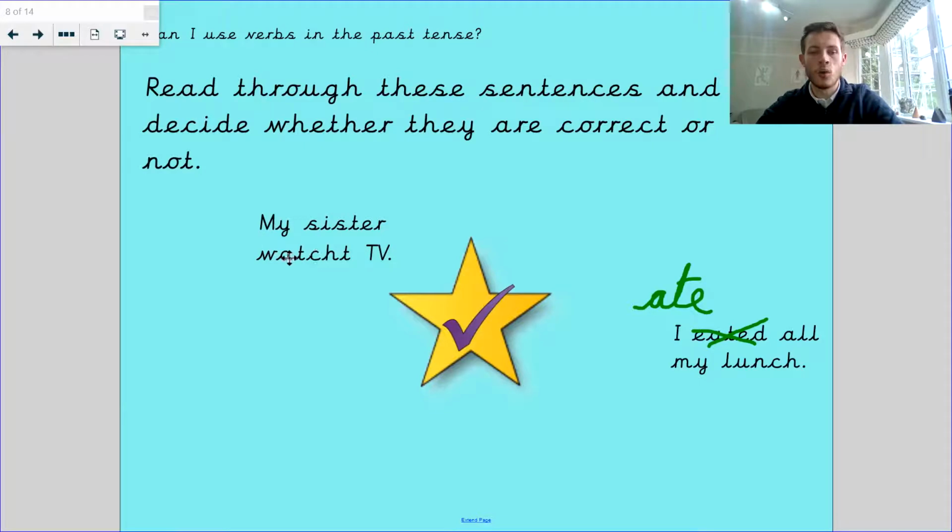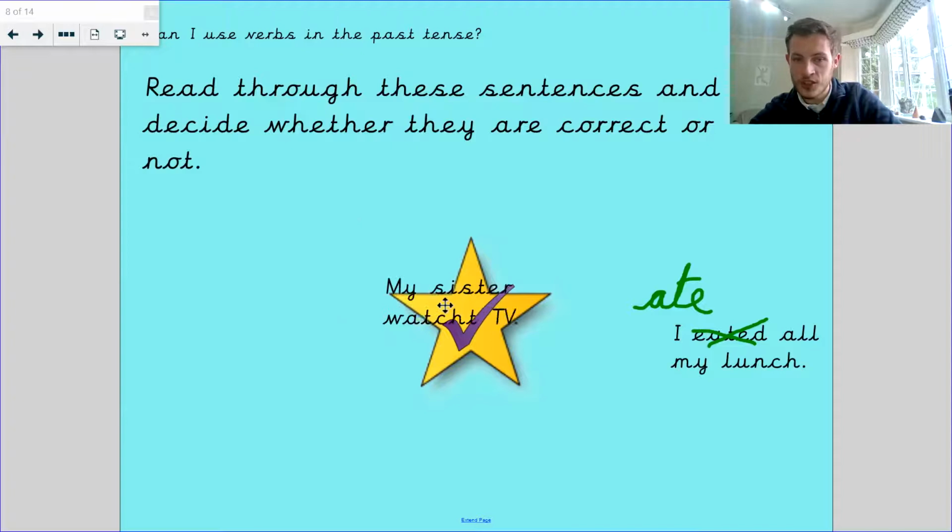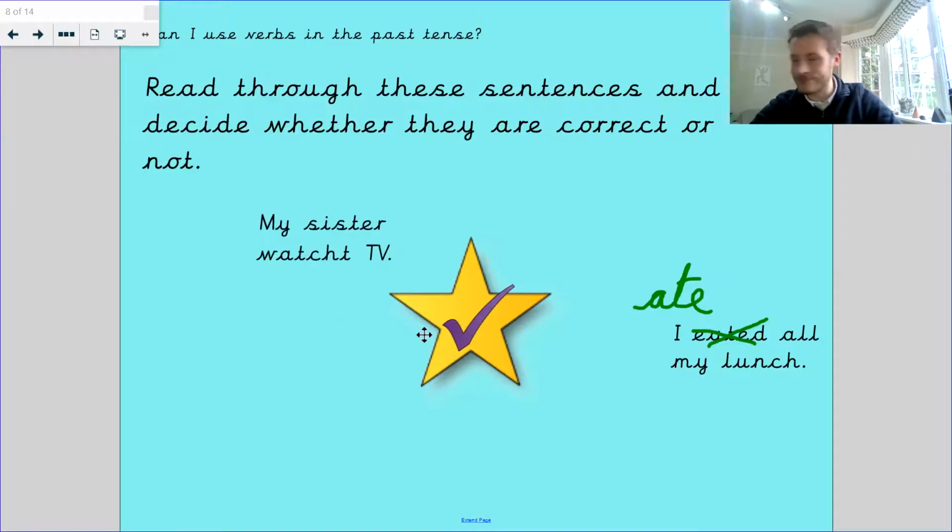My sister watched TV. My sister watched TV. Is that correct? Touch your toes? Oh, it's wrong. What do we think? Should we try? Let's see whether the toes touching is correct. It is wrong. Remember what I said, the word watch.